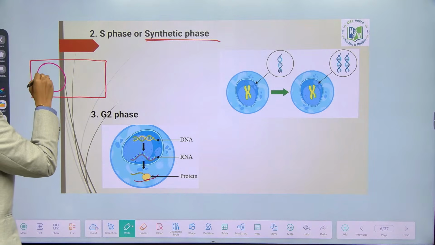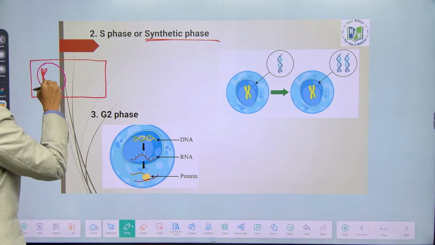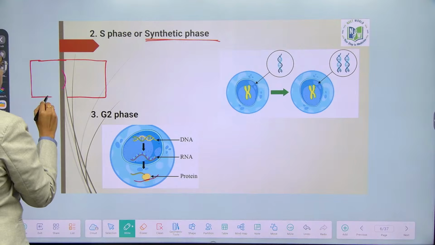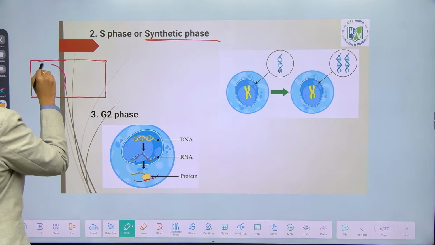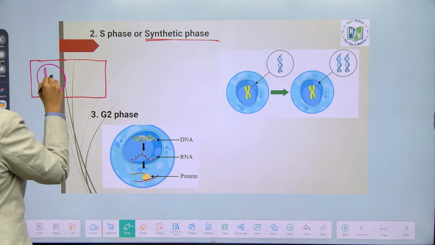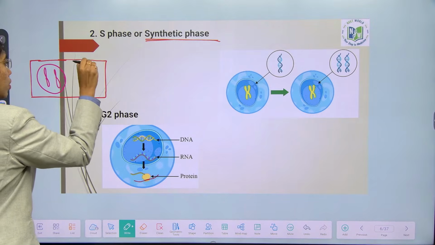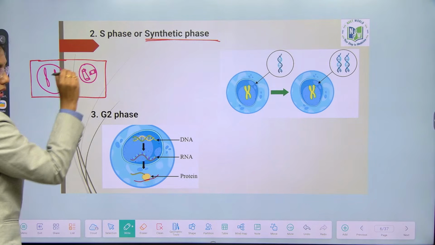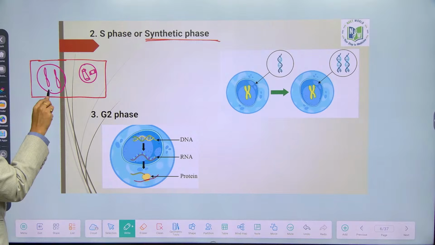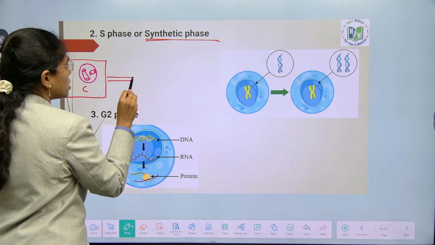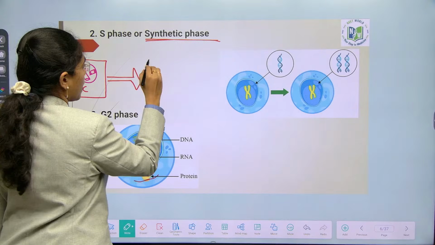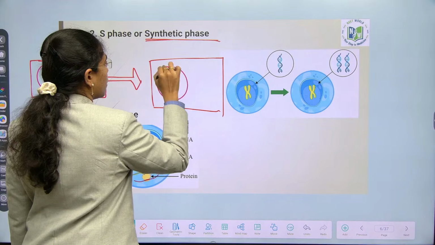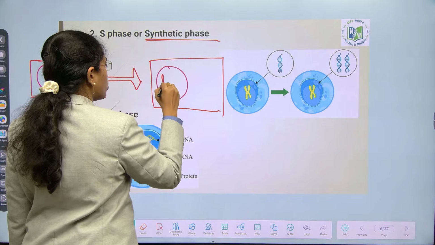Inside a nucleus, this is the genome that is present, and these are the centrioles that are present in the cytoplasm. This is inside the nucleus and this is cytoplasm. In S phase what happens is, DNA gets doubled, but there is no increase in the number of chromosomes.